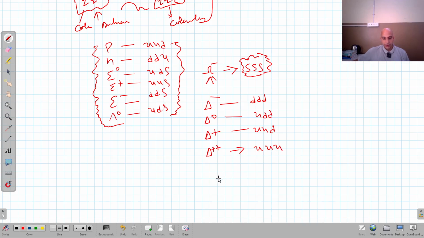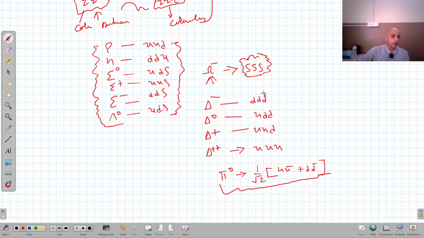Then one more particle is there, that is pi naught. Pi naught is usually taken as 1 by root 2 times its quark content, (u ubar plus d dbar), right? This is about some important elementary particles and their corresponding quark content, right?